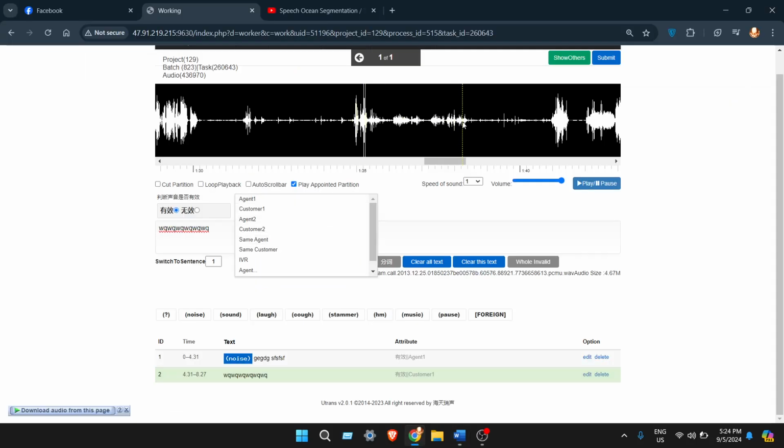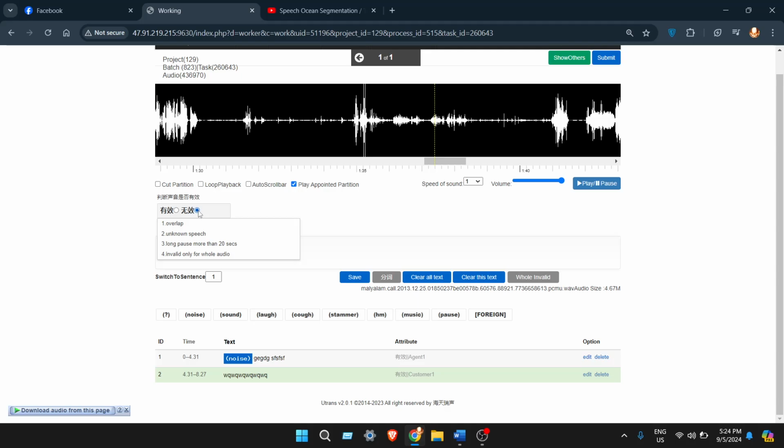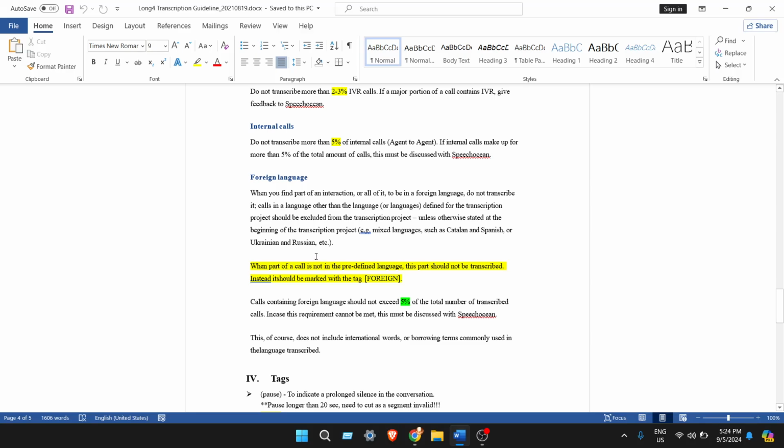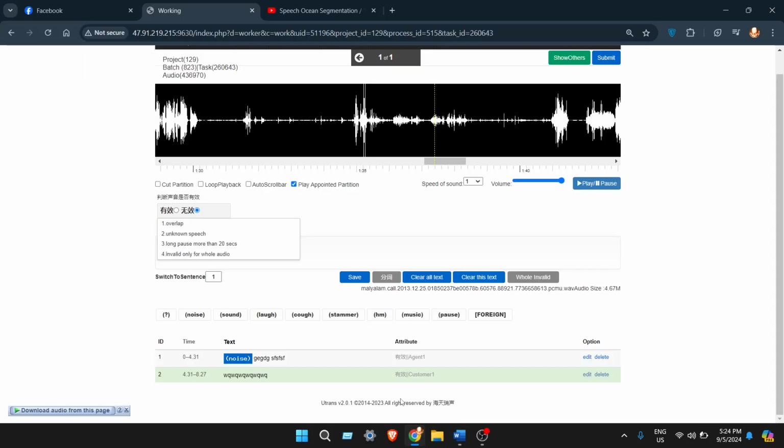And foreign language. Suppose a segment is not in Malayalam. Suppose it is in Hindi or Bengali or Marathi, or any type of language that is not Malayalam. Make a segment, then mark it invalid by clicking unknown.